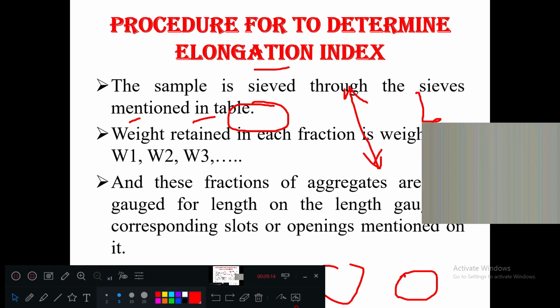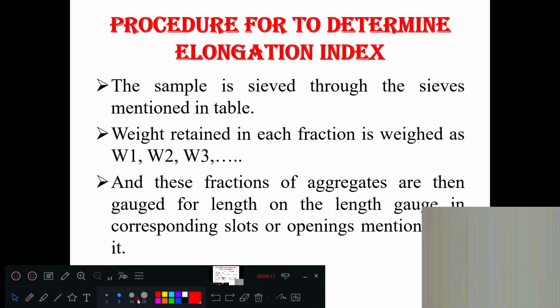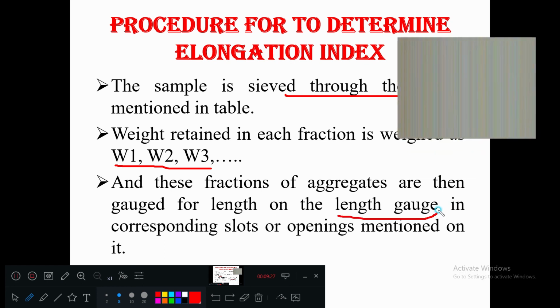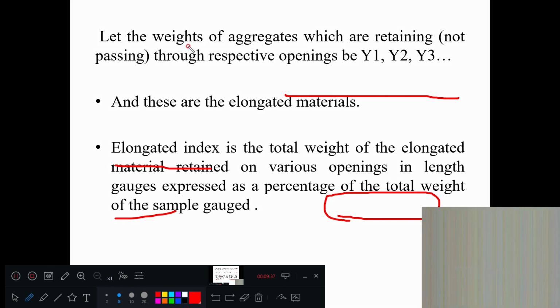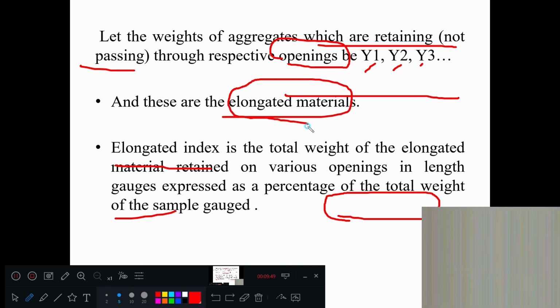Now, same thing, I have written it here. The sample is sieved through sieves, and the weight retained in each fraction is W1, W2, and it is made to pass through, or gauged through, the length gauge. The weights of aggregate which have not passed, or are retained, through the respective openings are called Y1, Y2, Y3, and these are called elongated material.